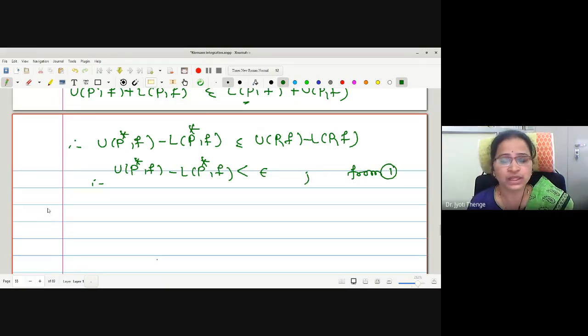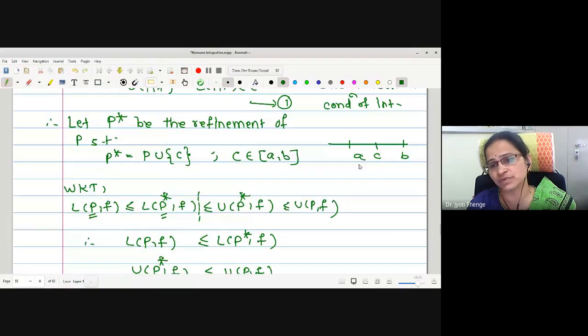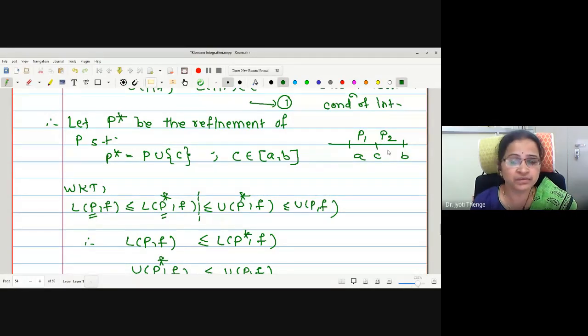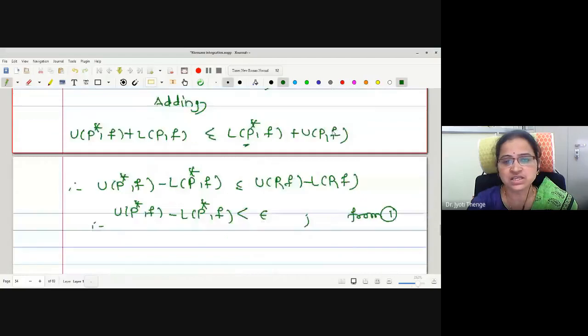What we have proved is that the function is integrable with respect to the partition P star. But P star is the partition from A to B along with the point C, and we want to prove it for A to C and C to B. Therefore, whatever this P star is, we will write it as two different parts, P1 and P2. P1 we will assume to be the partitions of the closed interval A to C, and P2 the partitions of the closed interval C to B, and then we will try to find the relation between the sums.